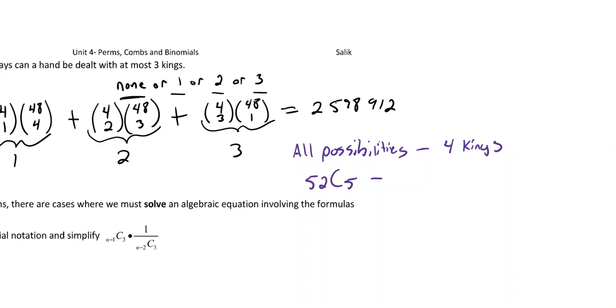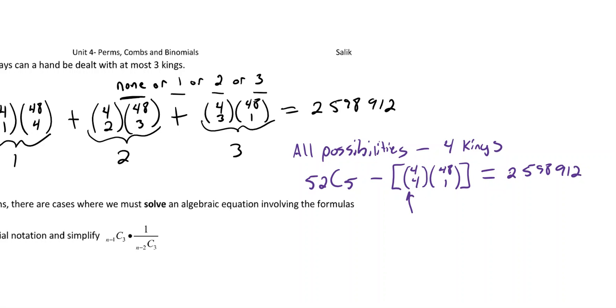And then subtract the situation where of the 4 kings, we're going to choose all 4 of them, multiplied by, of the 48 cards left, we choose 1 of them. If you do that, you end up getting the same answer. That would also be 2,598,912.